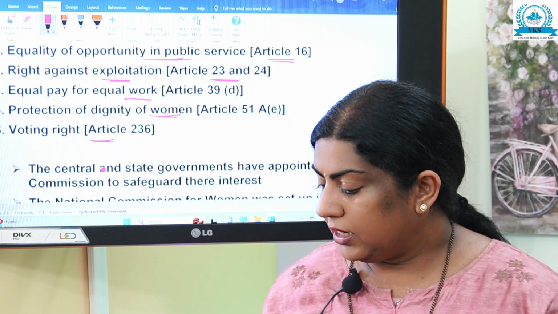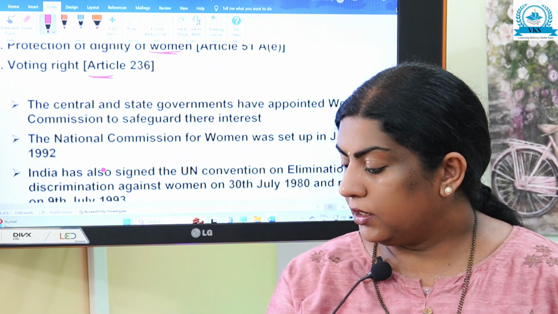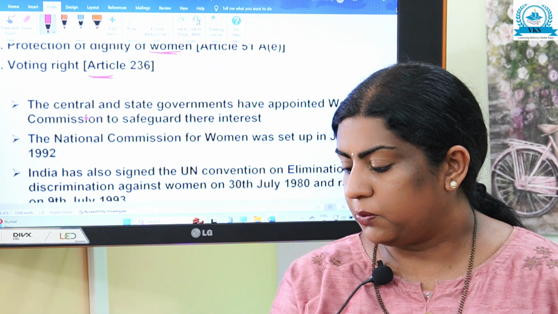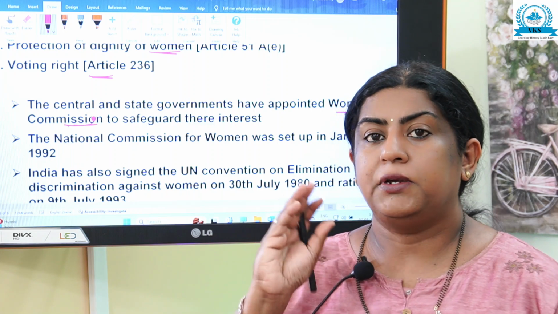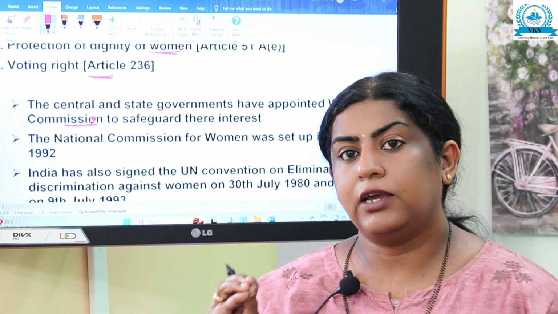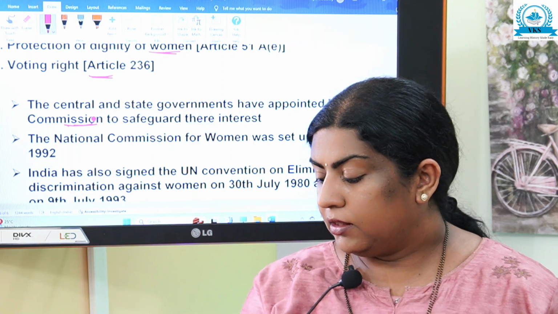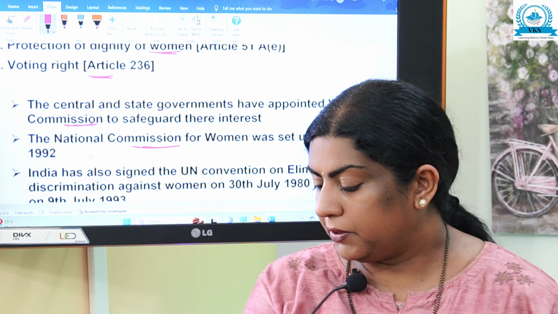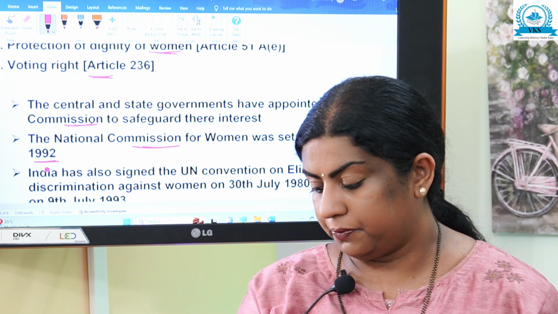Now, the central and state governments have appointed Women Commissions to safeguard their interest. Very important point: Women Commissions have been established by the central and state governments to safeguard the interest of women. The National Commission for Women was set up in January 1992.